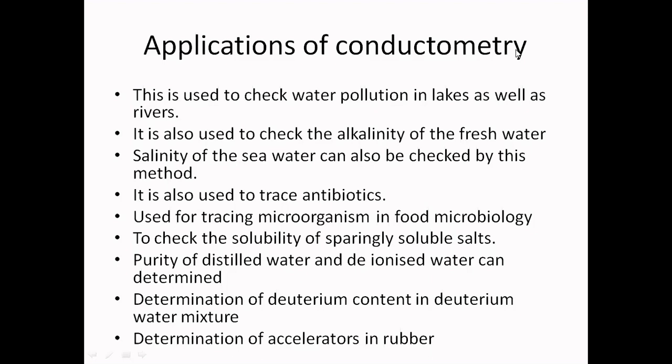It is the process of heating rubber with sulfur and accelerator. As a result of adding these accelerators, the vulcanization of rubber can be carried out at 140 degrees centigrade to 160 degrees centigrade to improve the quality of rubber. So that completes the discussion on conductometry.